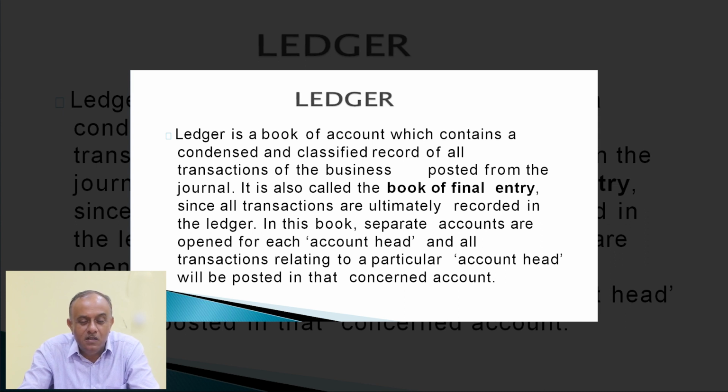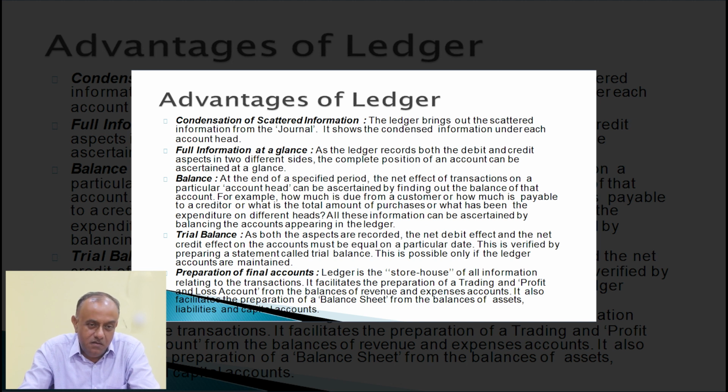That may be the salary account: how much amount was expended for salary, what is the cash balance. There are so many sources of inflow of cash as well as outflow of cash, and after that how much cash is available will be known with the help of the cash ledger. Like that, there are so many types of ledger accounts to be maintained by a business house with the help of journal entries.